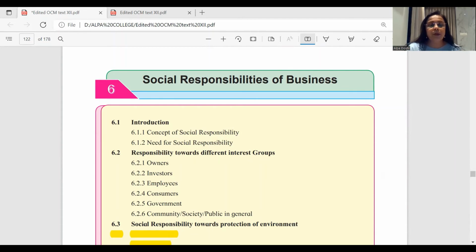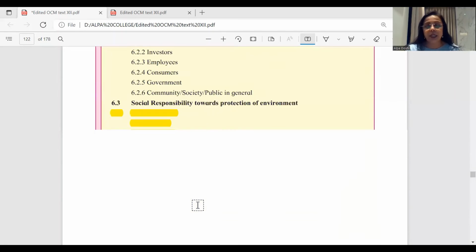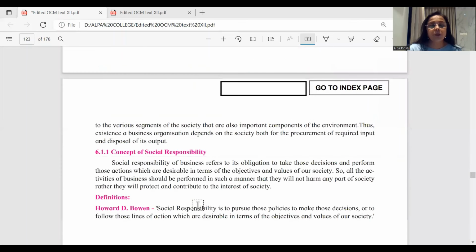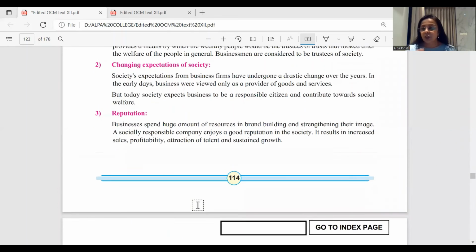So then you will explain that how they have interest, they are responsible towards owners, investors, employees, consumers, government, community, and you may give one example of each one of this. So this is how you will be writing down your answer for social responsibility towards different interest groups.